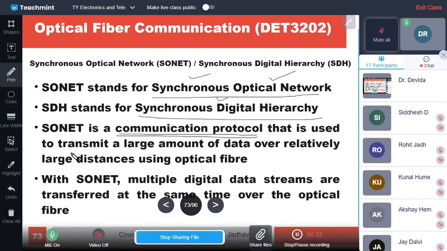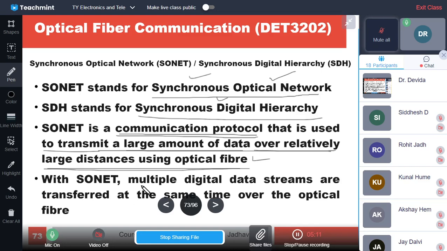It is used to transmit a large amount of data over relatively large distances using optical fiber. Obviously, optical fiber has enormous bandwidth and very low loss, so it can be used for long haul or long distance communication. So SONET, the synchronous optical network, is related to optical networks, so it will handle a large amount of data over relatively large distances using optical fiber networks.